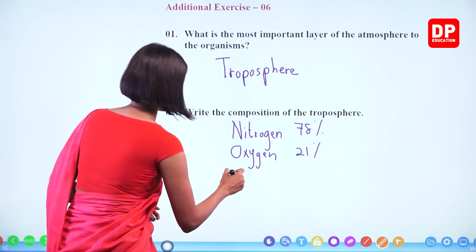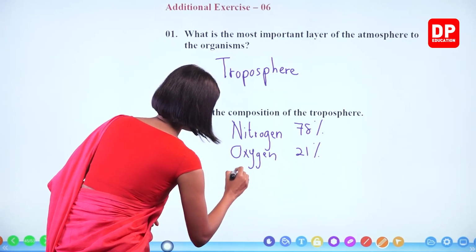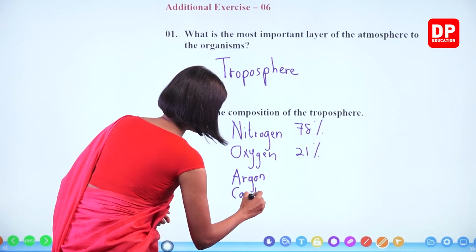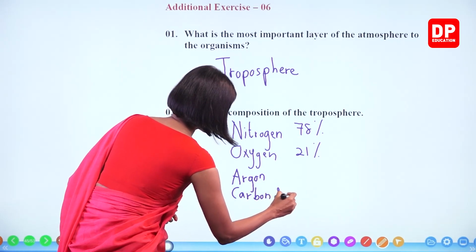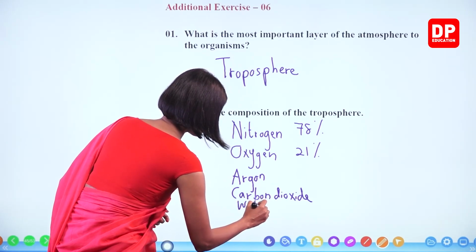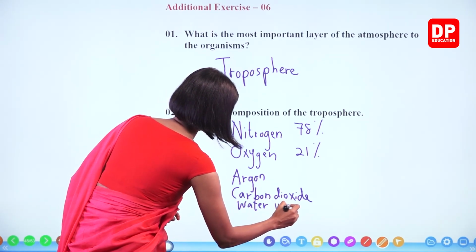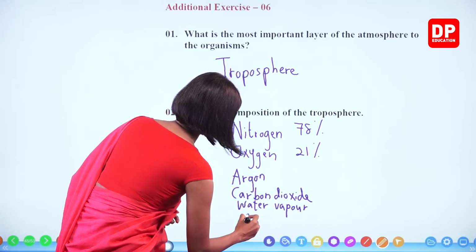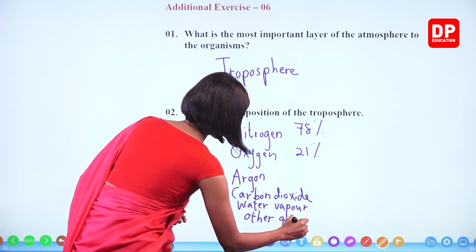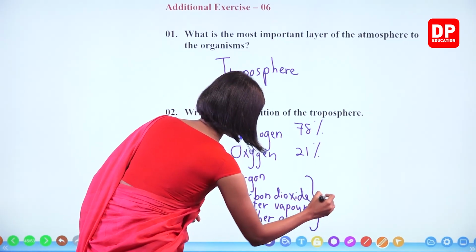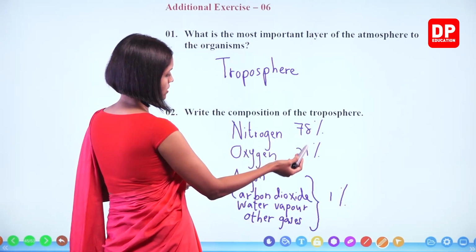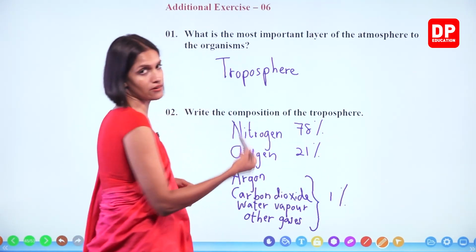Therefore, we'll write that. Argon, carbon dioxide, water vapor, other gases, 1%. 78, 21, 1% makes 100%.